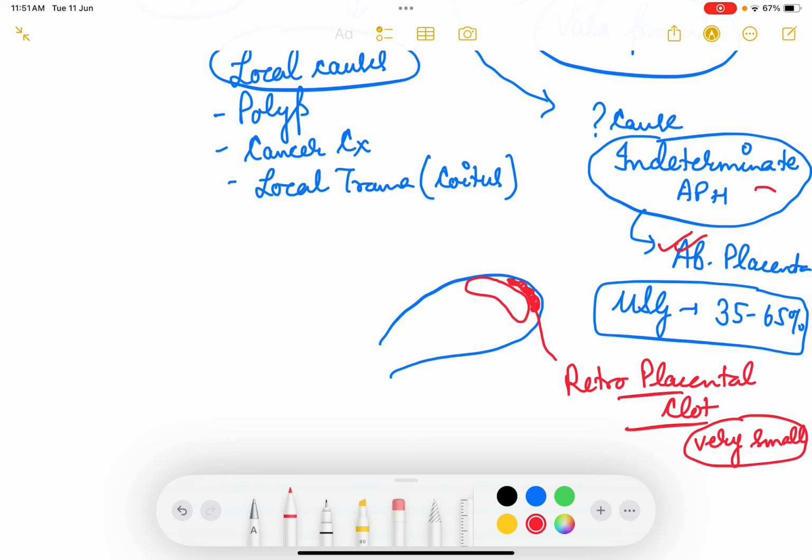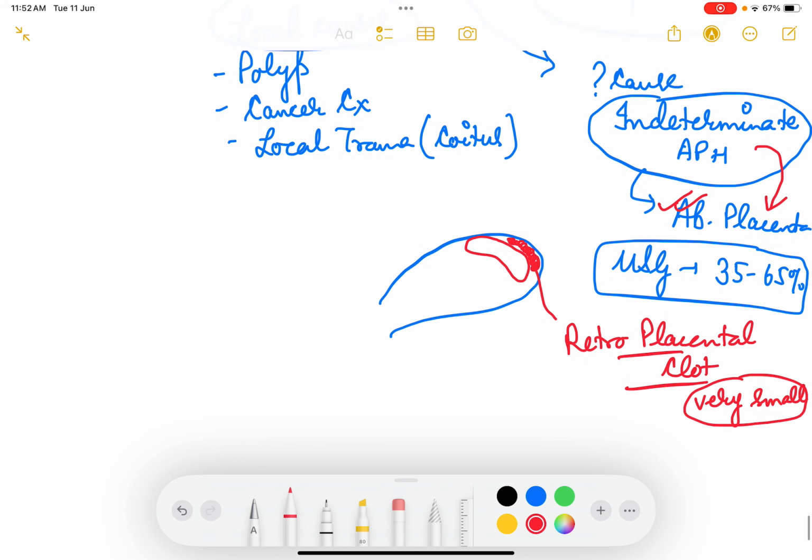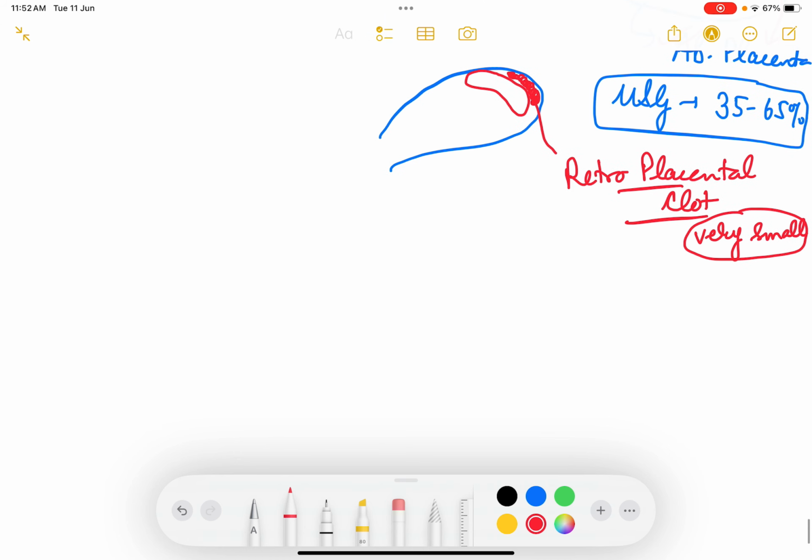So most cases of indeterminate APH later turn out to have abruptio placentae, which is diagnosed after delivery when there is bleeding in the retroplacental region.